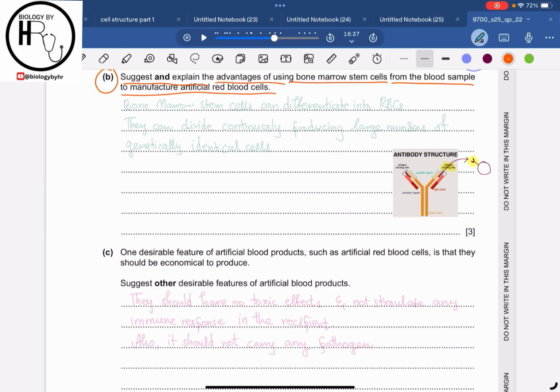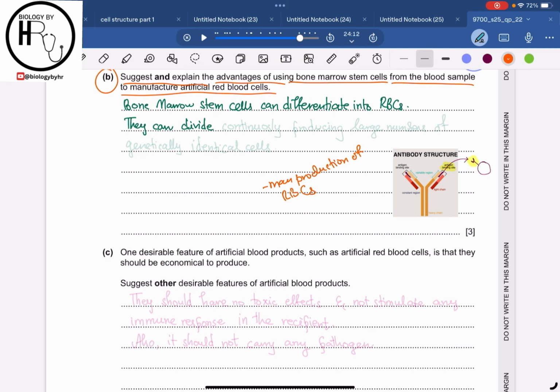So we can say that the bone marrow stem cells can differentiate into the red blood cells. Also, because the stem cells have the ability to divide continuously and produce a large number of cells, this will allow the mass production of the red blood cell from a very small population.